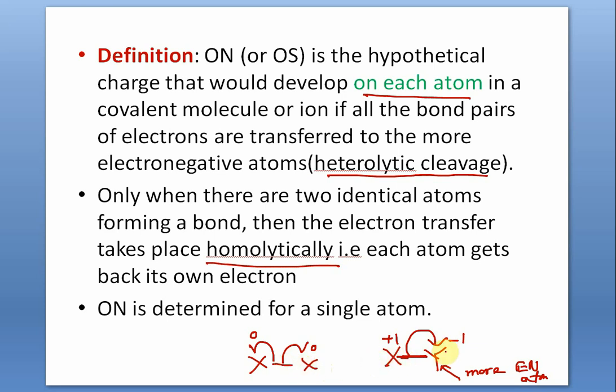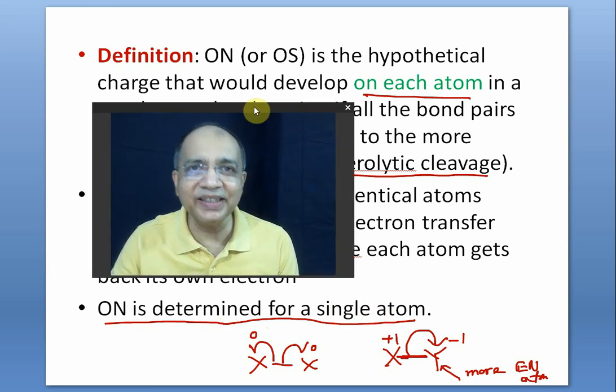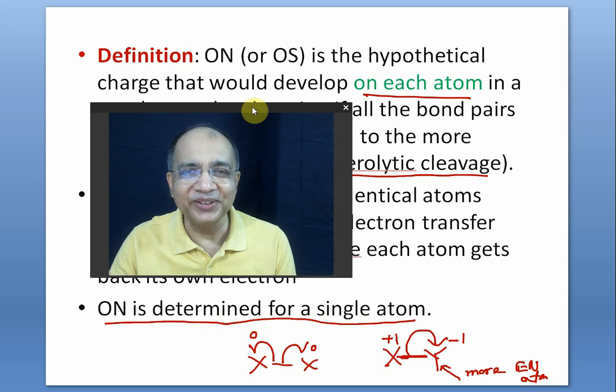But if they are not the same, then definitely the more electronegative atom will gain and the less electronegative atom will lose. So remember this very carefully: what is ON? Oxidation number is determined for a single atom. For a single atom. Is it okay? Is it right? Very good.